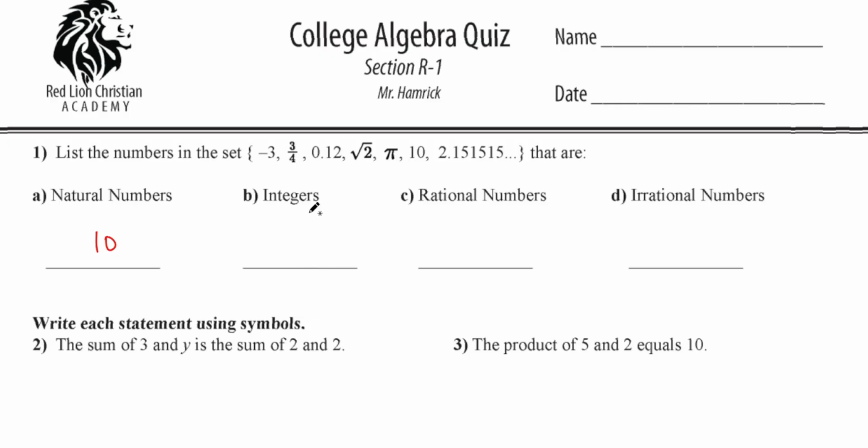What about integers? Integers are all the whole numbers plus the negative whole numbers, if you want to think of it that way. All right, so there's no fractions, no decimals, no square roots or anything like that. Which ones are integers? -3 is. Is that? No, no, no, no. Yeah, 10 is. What about 2.151515? No, that's it. Just -3 and 10. Those are your integers.